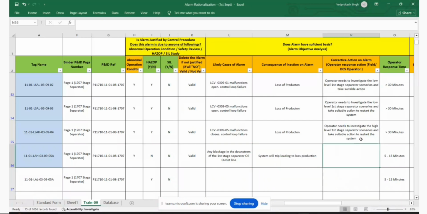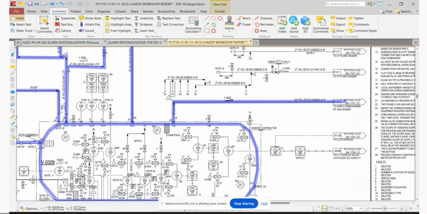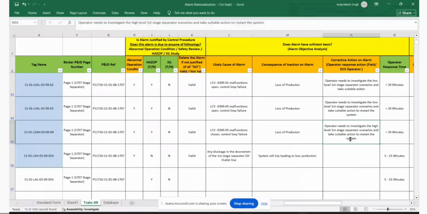What do you want the operator to do? The moment you get LAH in the separator, you need to instruct your operator to do some investigation, and the time is 0 to 5 minutes. So he will check and investigate as per the system, high level in the first separator. Yes. And take suitable action to prevent trip.